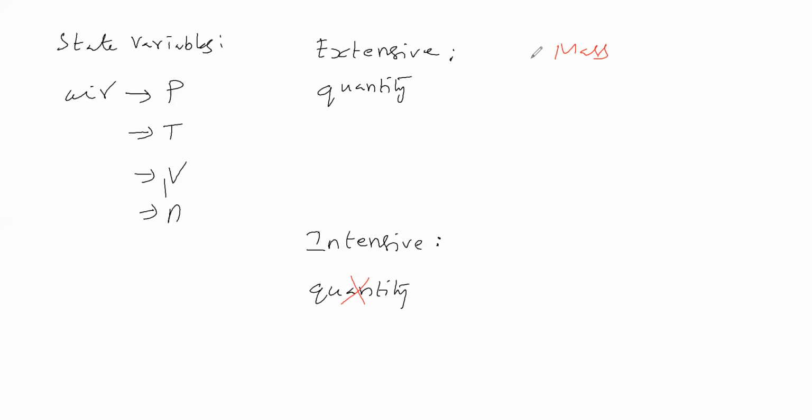Take one banana and two bananas. Which will have higher mass? You know that two bananas will have higher mass when compared to one banana. That means mass depends on quantity, isn't it? Therefore, mass is called an extensive property.